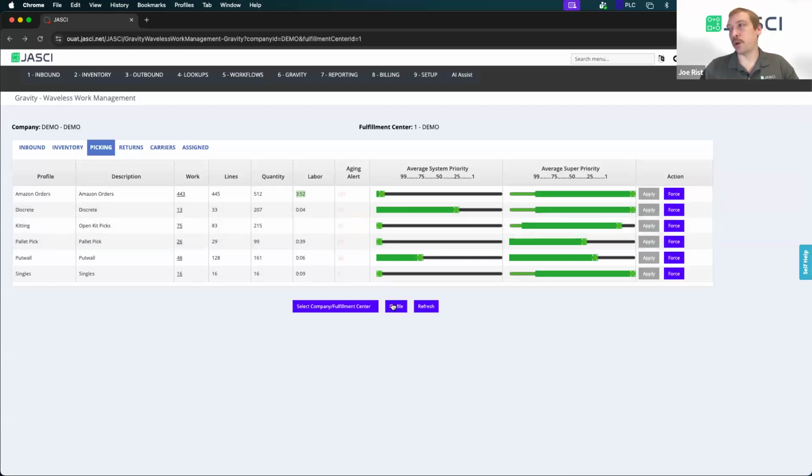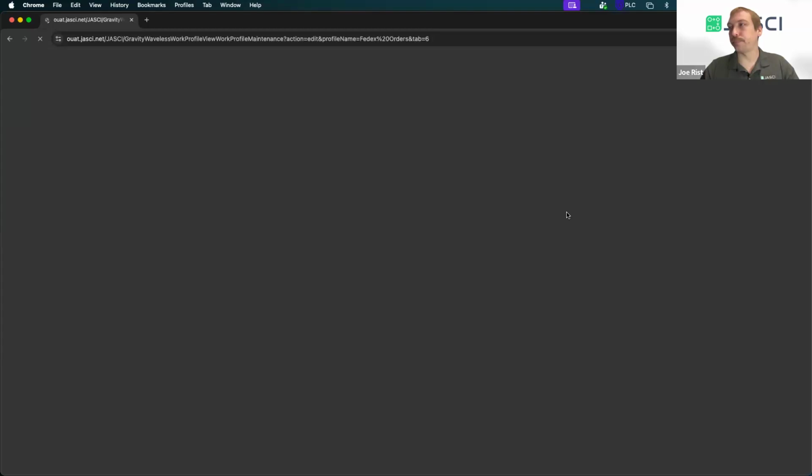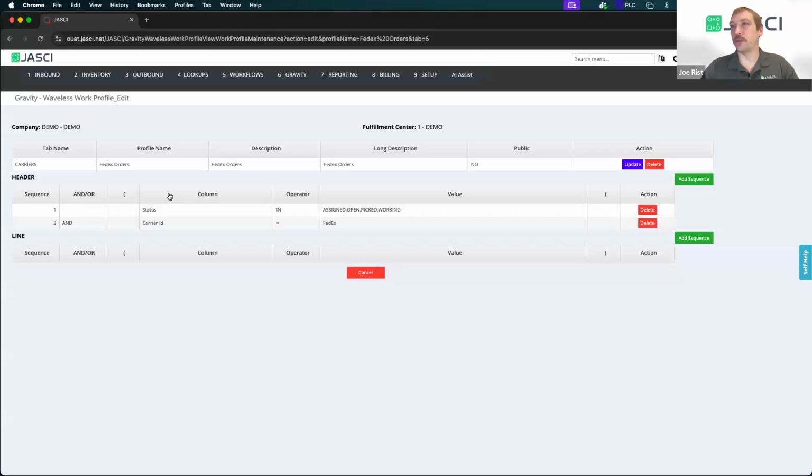Now, real quick, we'll probably do a deeper dive on Gravity in a future webinar, but I do want to show how these profiles are built. So if we were to go to our orders here, we can see that it's got our FedEx orders, for an example. We have header level information and line level information. So this one's looking at the header level. It's looking at work that is either open, assigned, working, or picked but not packed. And then it's also looking at the carrier ID of FedEx.